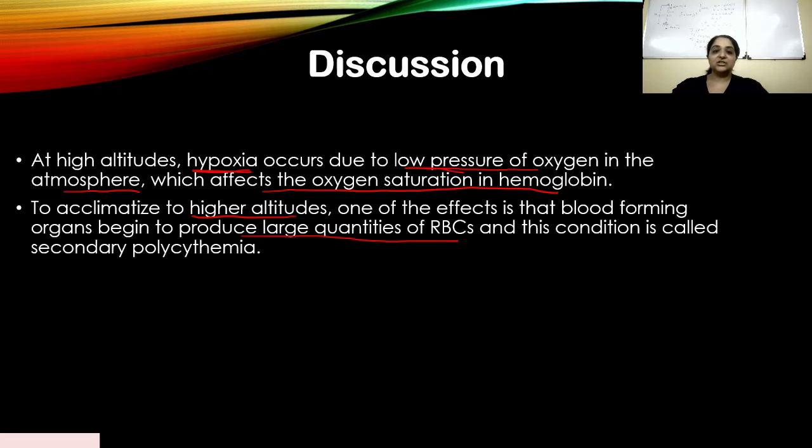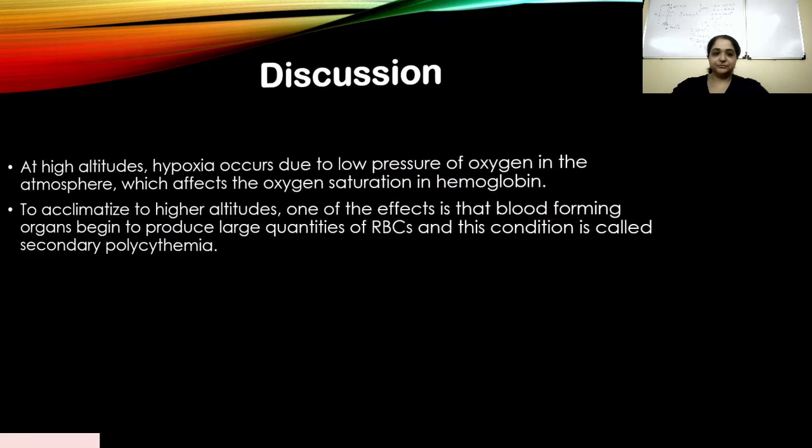One of those effects is that blood forming organs begin to produce large quantities of RBCs. This condition is called secondary polycythemia. This is an extra piece of information.